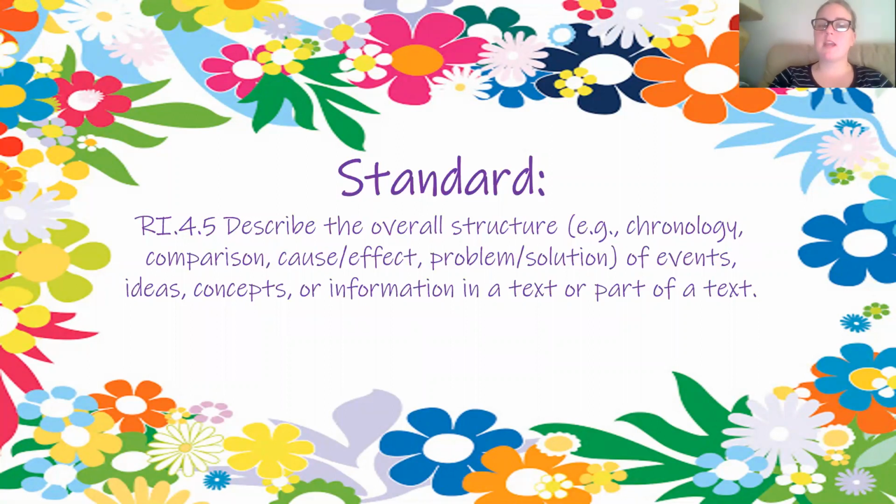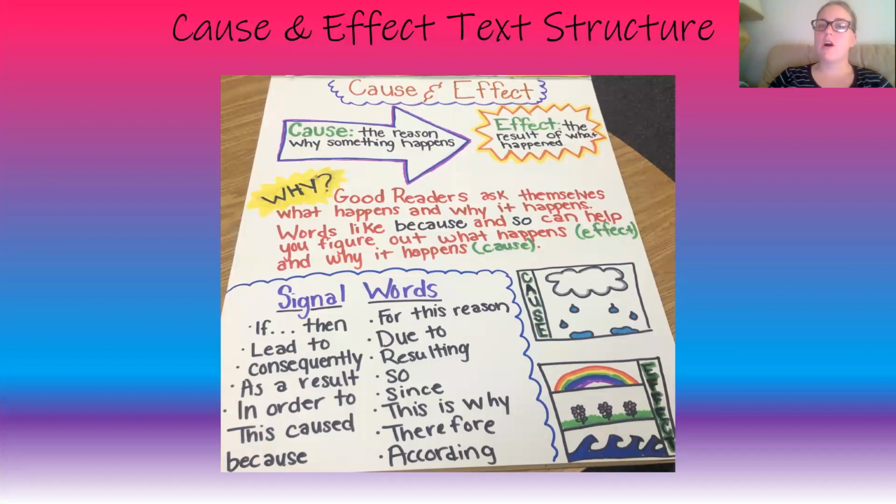The standard that we're working on is describe the overall structure of events, ideas, concepts, or information in a text or part of a text. So this week we are only focusing on cause and effect, a whole week. So cause and effect text structure. The cause is the reason why something happens, and then the effect is the result of what happened.